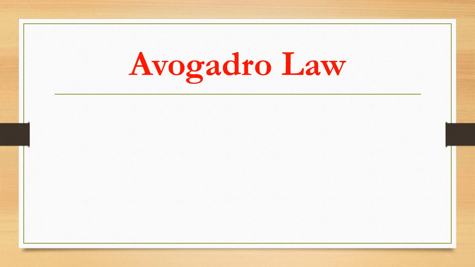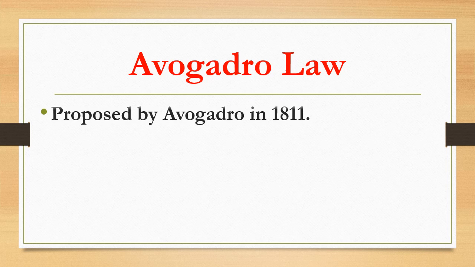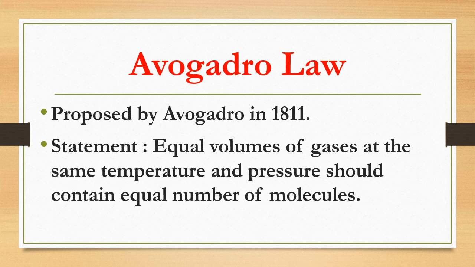Next is Avogadro law. This law was proposed by Avogadro in 1811. The statement of this law is equal volumes of gases at the same temperature and pressure should contain equal number of molecules. So, equal volume of gases at the same temperature and pressure should contain equal number of molecules.